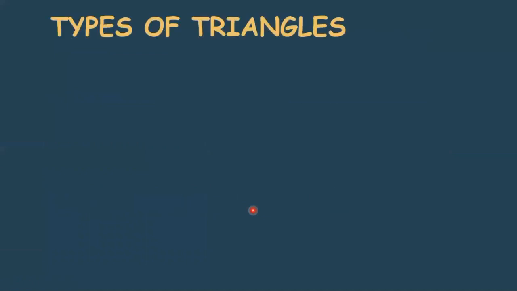It's about types of triangles. In a quick review session, we have learned about triangles: what a triangle is, what the sum of its angles is, how many angles, how many sides, how many vertices a triangle has. We discussed all those things in the quick review. Now we need to know the types of triangles. Yes, there exist different types of triangles. Let's understand one by one.